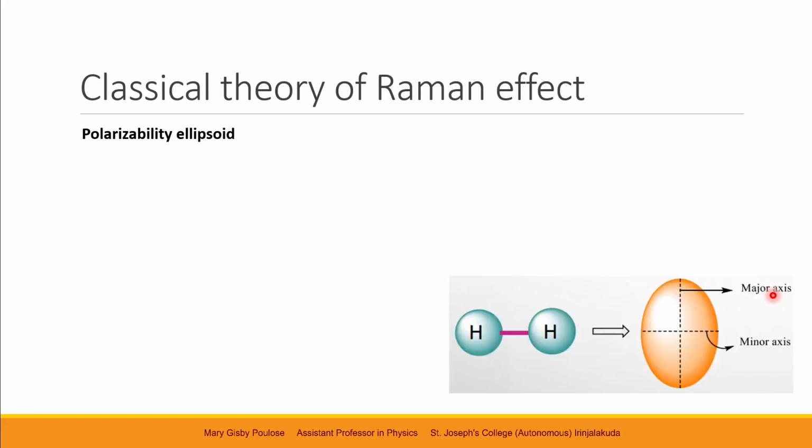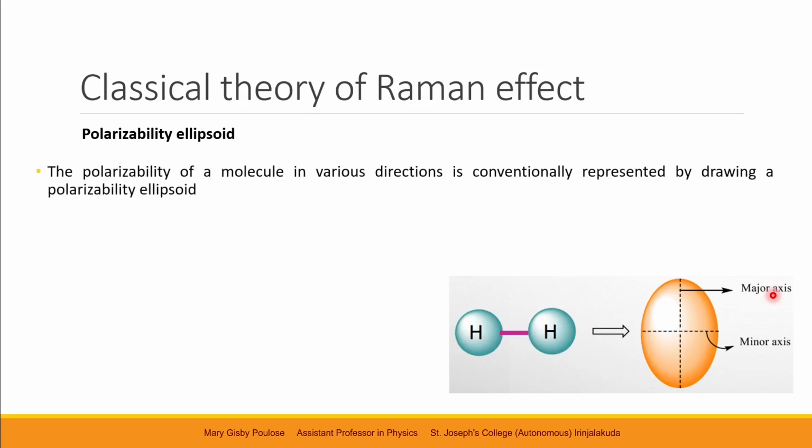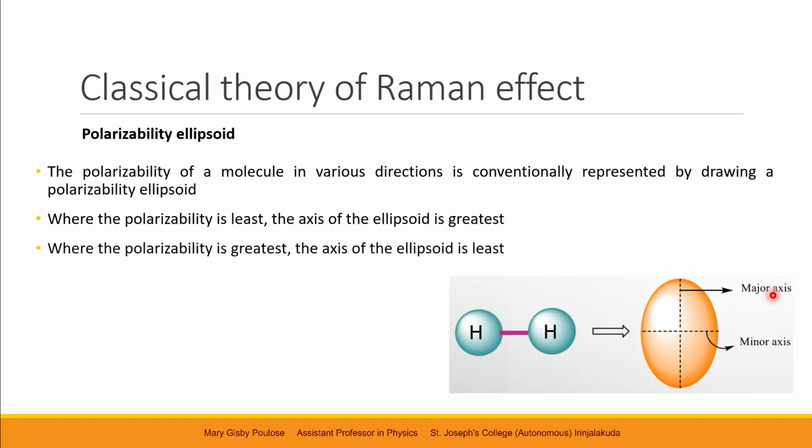Now, to define this polarizability, we make use of the polarizability ellipsoid. Let us see how it is defined. The polarizability of a molecule in different directions is conventionally represented by drawing a polarizability ellipsoid. By defining it, where the polarizability is least, the axis of the ellipsoid is greatest, and where the polarizability is greatest, the axis of the ellipsoid must be least.